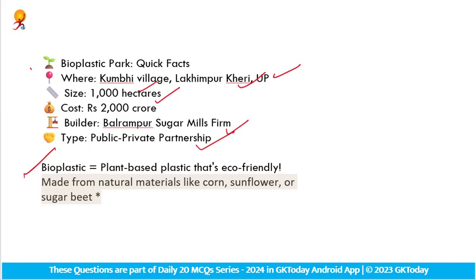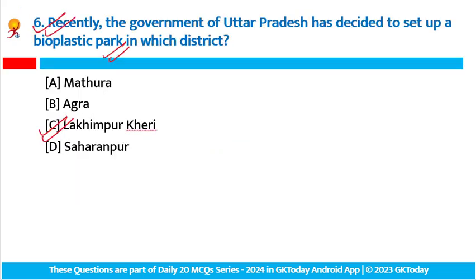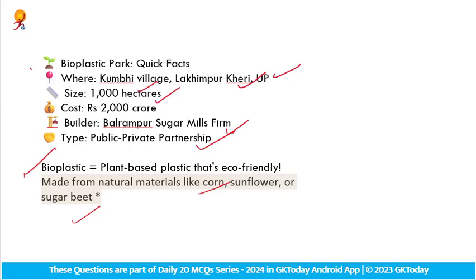So basically, what is bioplastic? Bioplastic is a plant-based plastic that is eco-friendly, made from natural material like corn, sunflower, and sugar cane. Fine. So simply, you have to remember the bioplastic park. The exact location is Lakhimpur Kheri in Uttar Pradesh, and the plan is of the Uttar Pradesh government by Yogi Adityanath.